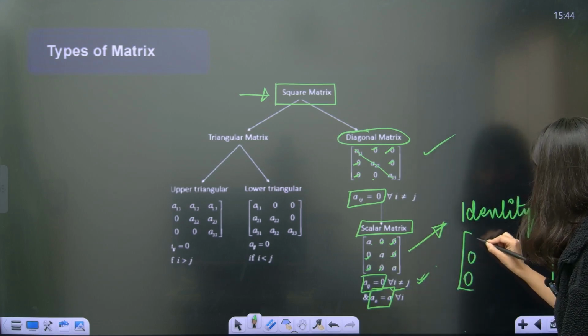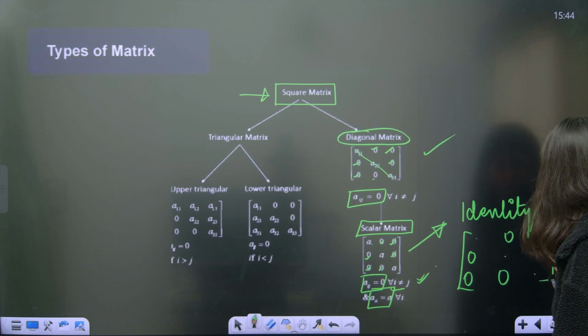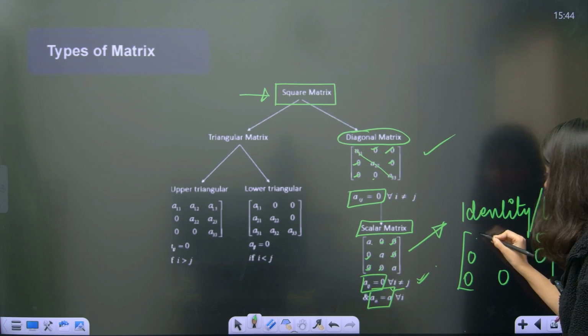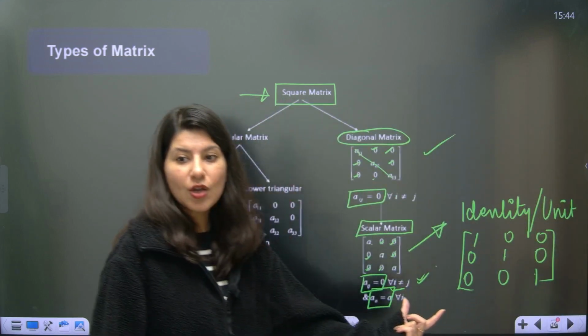Which is having, now understand, non-diagonal elements should be 0. Non-diagonal is this. This is the diagonal, this is the diagonal, this is the diagonal. Non-diagonal, first of all, let me just make it all 0. And now the diagonal is 1. All are equal, but it is equal to 1. So this is your identity matrix.